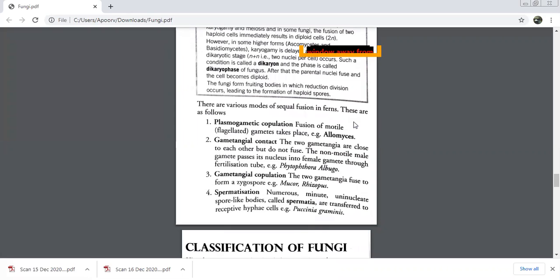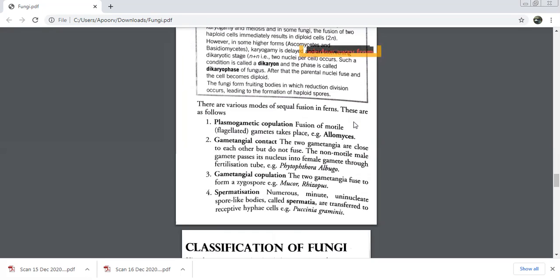Which was the second kind of fusion we discussed? Gametangial contact. Very good. In this, do the gametangia fuse or not? They do not fuse. How is gametangial copulation different from gametangial contact?